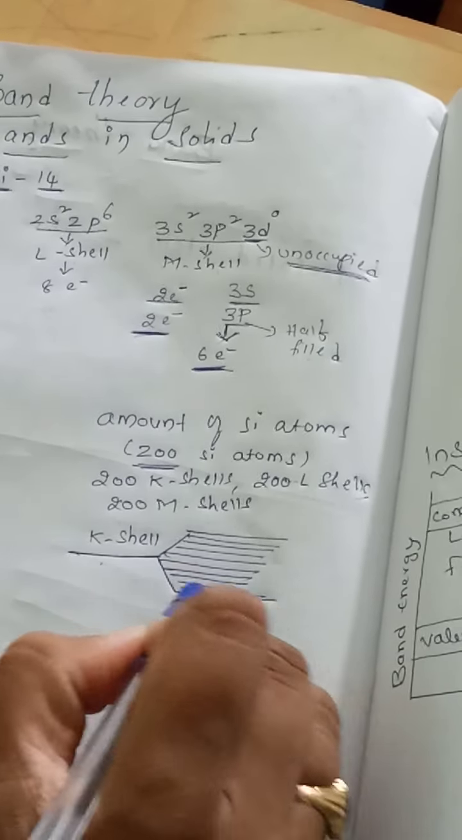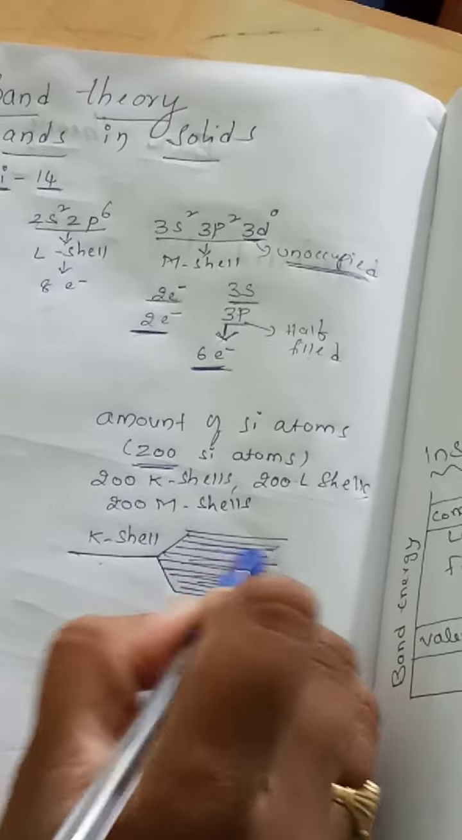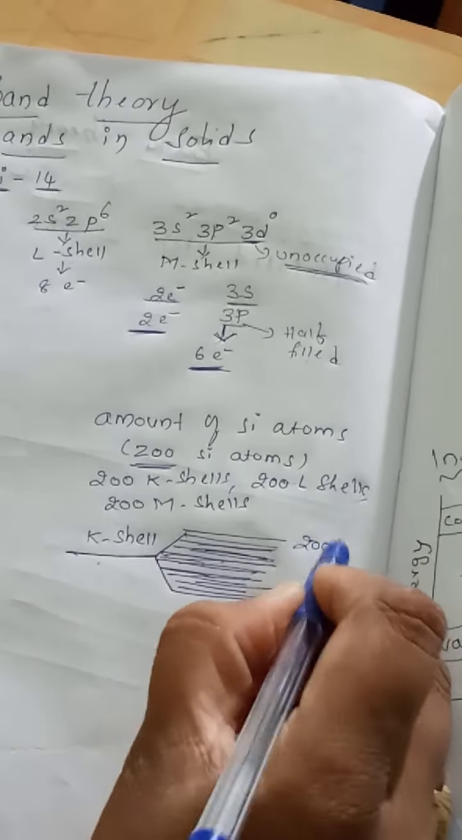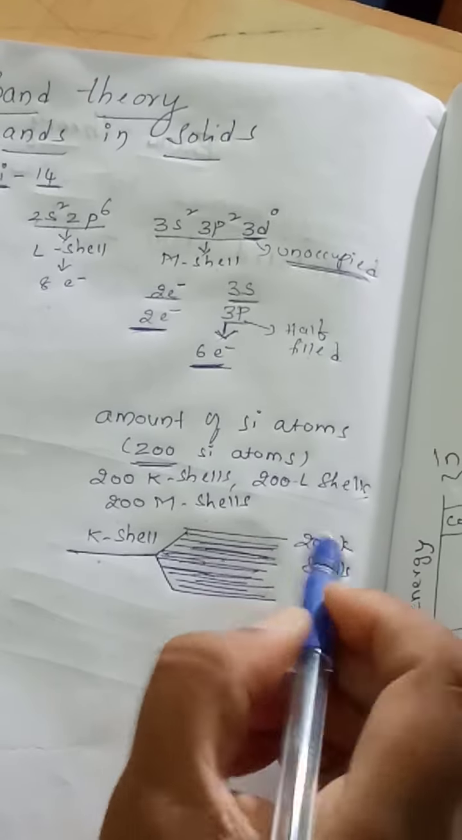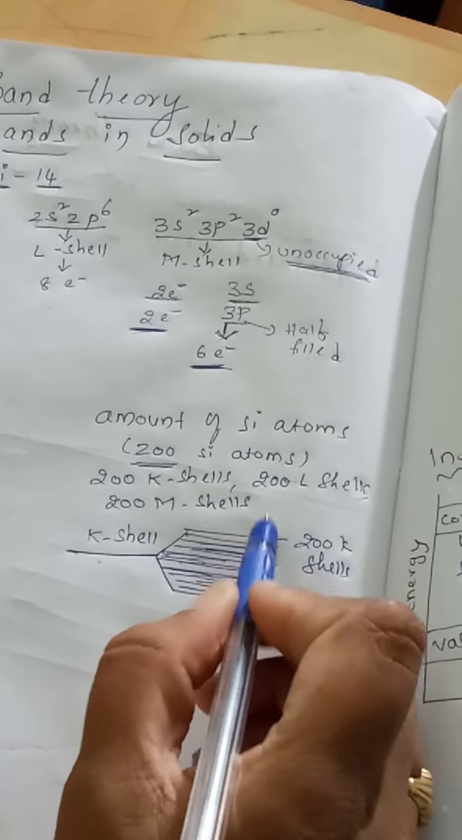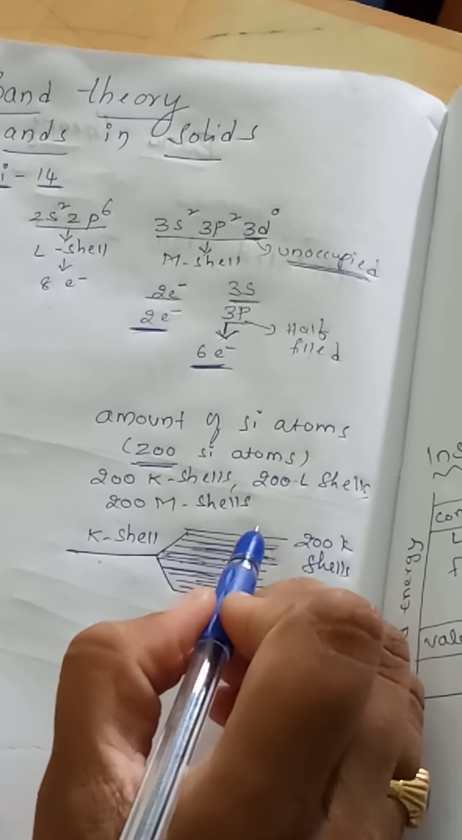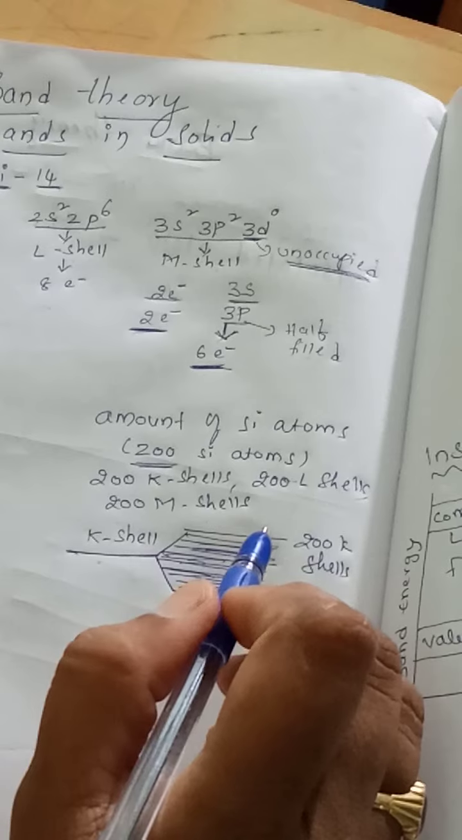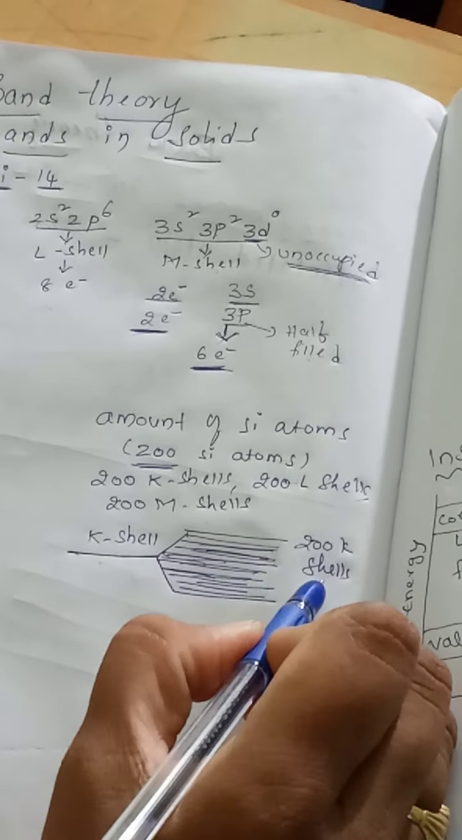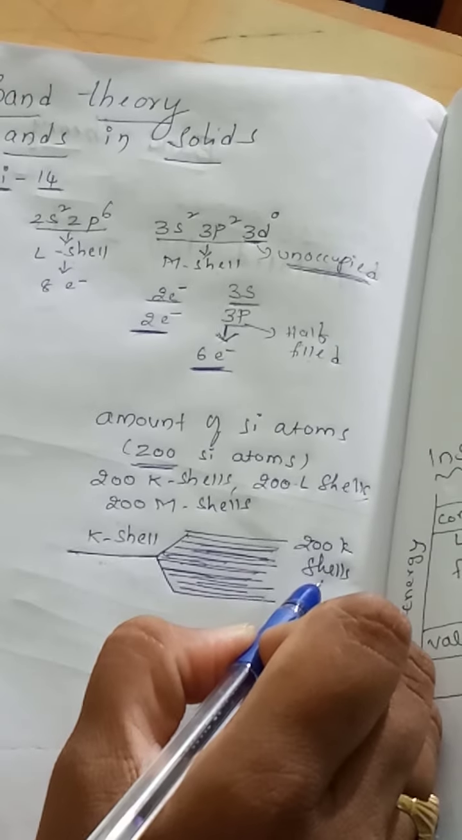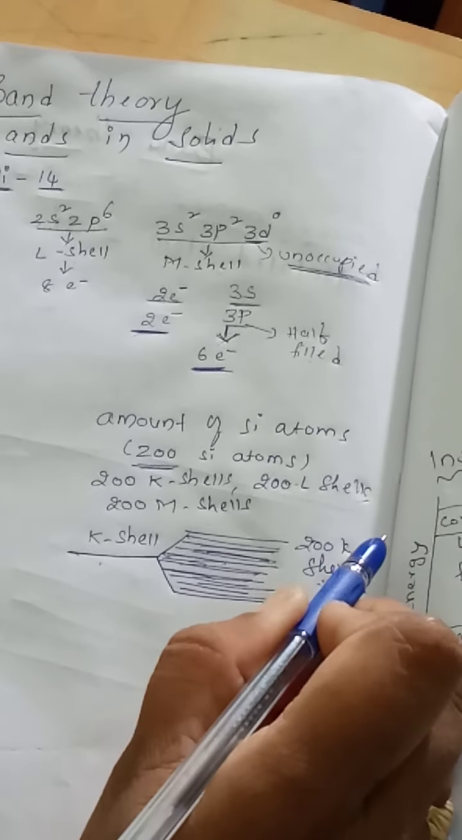Nearly 200 K shells are there. And these shells will be closer to each other. They slightly differ in their energy levels. So each K shell slightly differs in energy value compared to the others.